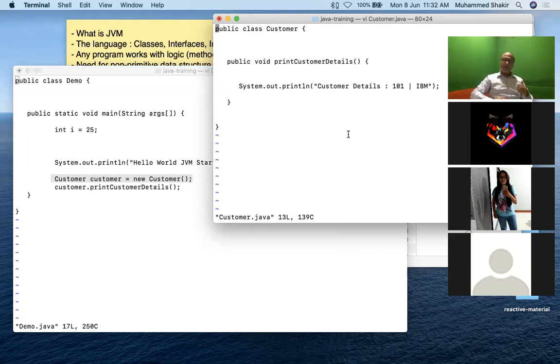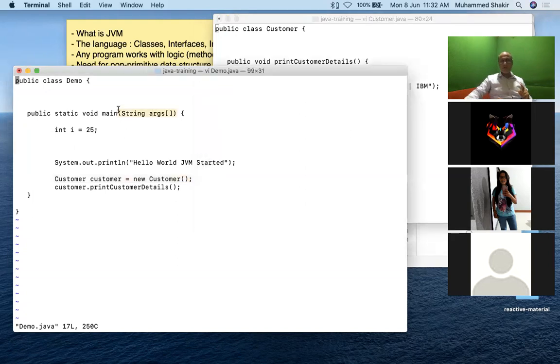application, and there will be one single class. I repeat, there will be one single class that will do what? That will have what? A public static void main. Okay, that will be the entry point to your Java application, right? That's how it is. Another important point here.